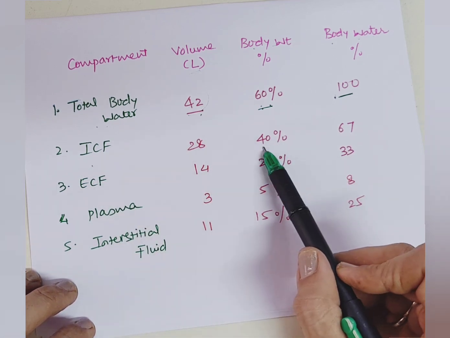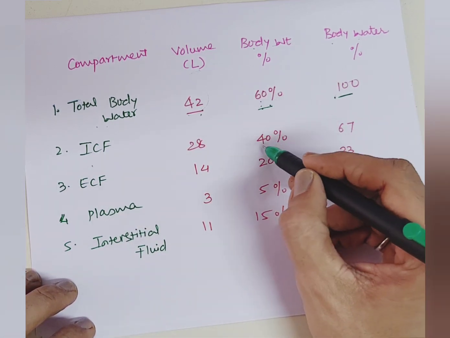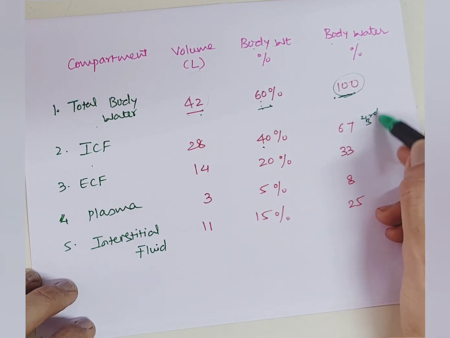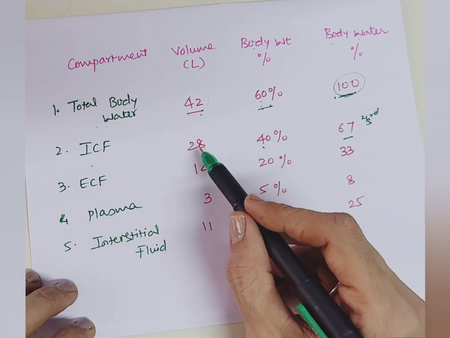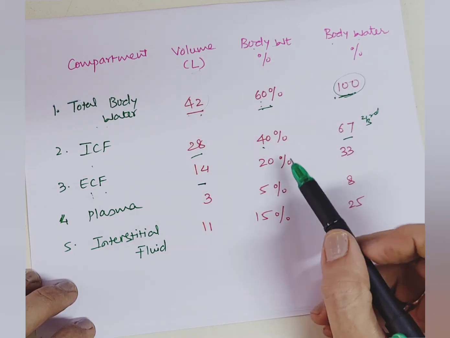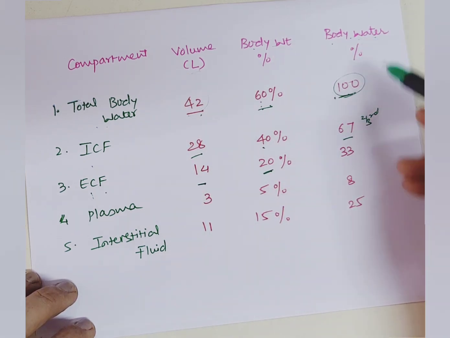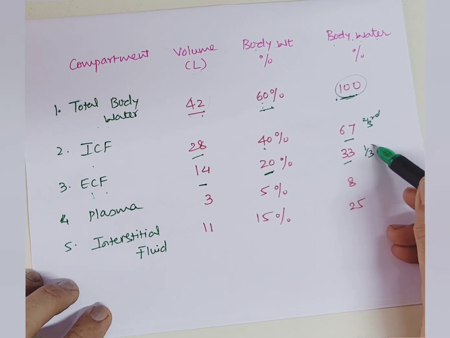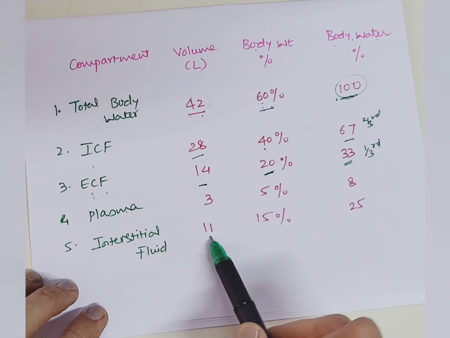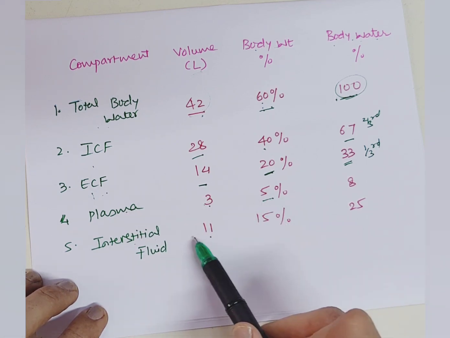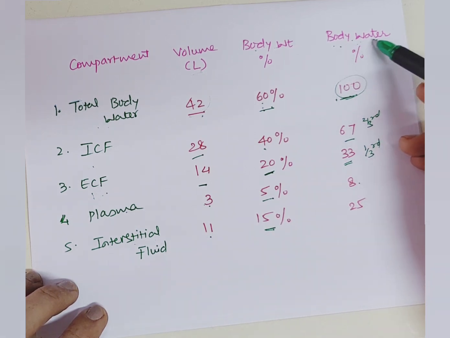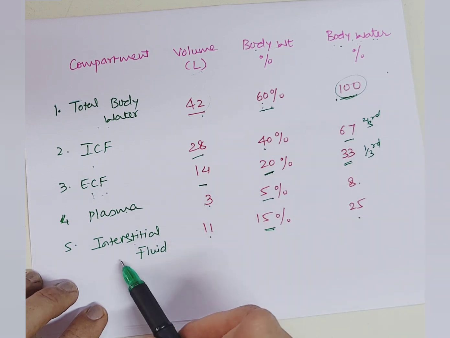Intracellular fluid is 40%, or you can say from this 60 it is 40, or if we take it from 100, that is 2/3, 67%, and in liters that is 28 liters. Extracellular fluid is 14 liters, 20% of body weight, and in body water percentage 1/3, sorry, this is 33%. From this, plasma is 3 liters and interstitial fluid is 11 liters. 3 liters means 5% and 11 liters is 15% of body weight, or you could say 8% of body water and 25% of body water is interstitial fluid.